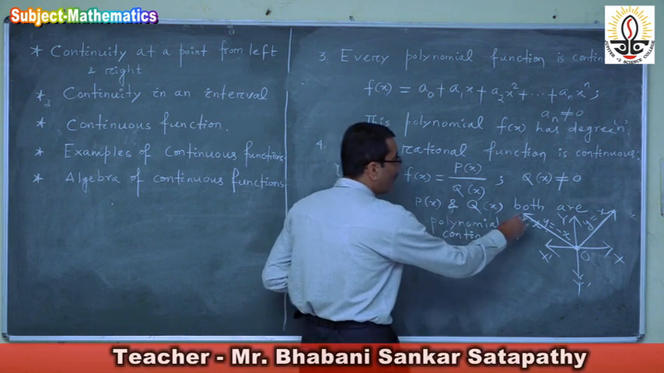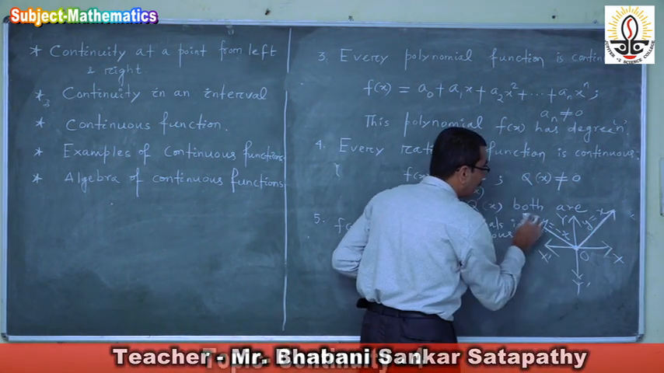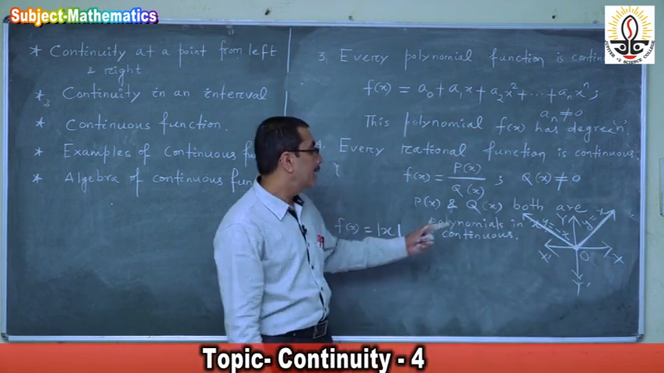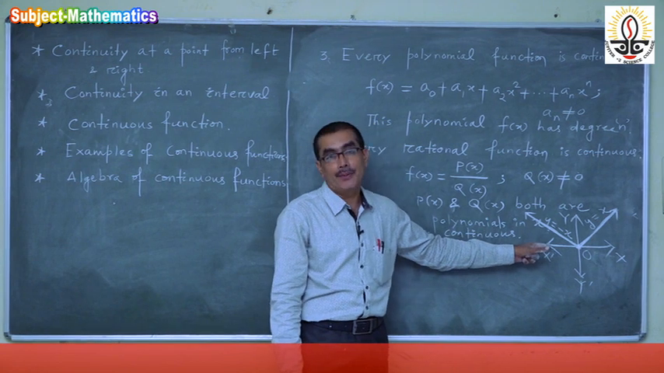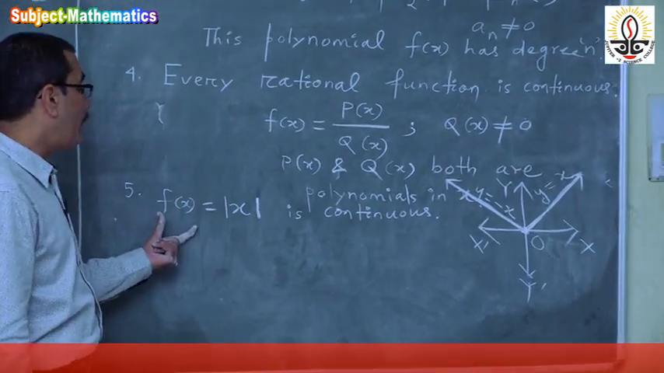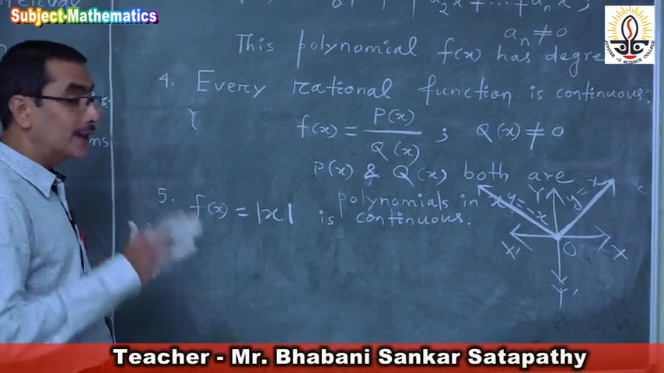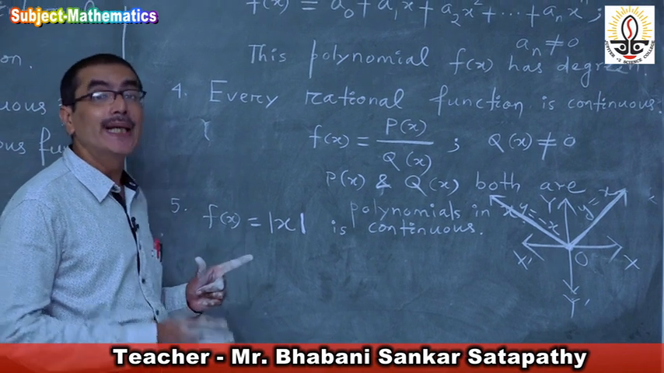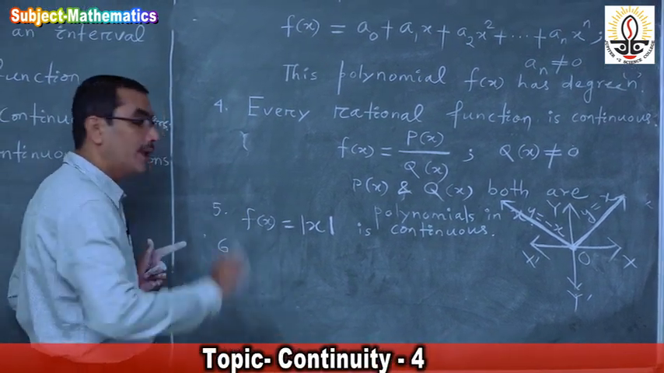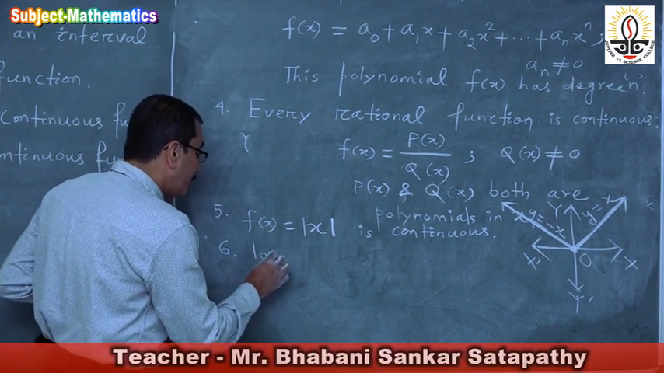Therefore, this is the modulus function, and you can draw the graph of this function without lifting your pen. Therefore, there is no gap in the graph. So the function is continuous everywhere. So f of x is equal to modulus of x is a continuous function, since it is continuous at each point of its domain. Then the sixth one is the logarithmic function.